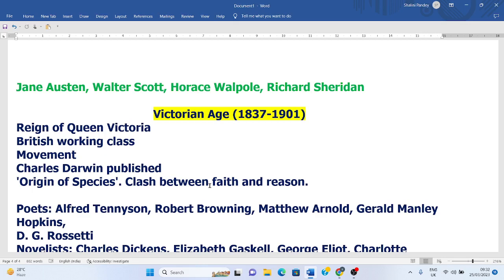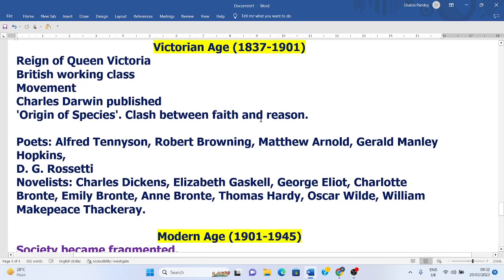And as the industrial revolution was going on and flourishing during this age, the conditions of the working class were deteriorating day by day. The poor people's condition was deteriorating, and this was the reason that Victorian people started writing about the working conditions of these people, and the working class movement was started. Writers such as Charles Dickens and Elizabeth Gaskell started writing about this social condition, and they were writing social novels on social reforms during this age.